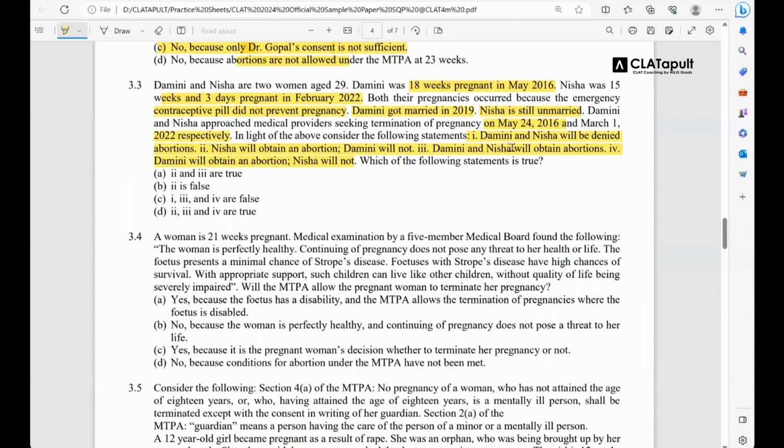Damini and Nisha will be denied abortions. So now I'm not asking for the answer, guys. Tell me which of the following statements are correct. So Damini and Nisha will be denied abortions. Is that so? Will they be denied? No, right? False, right? Then Nisha will obtain an abortion. Is that the case? True. That is very much possible. Yes, right? Last, let's read the third line.